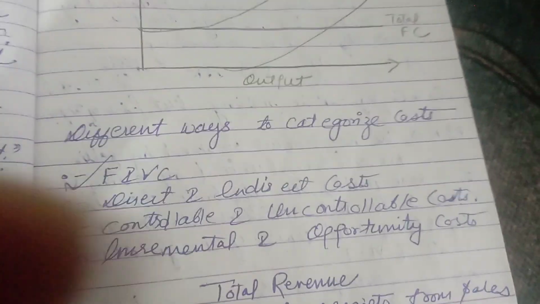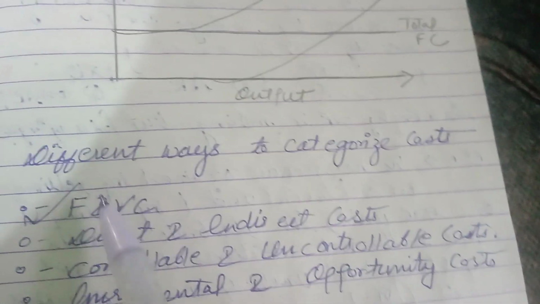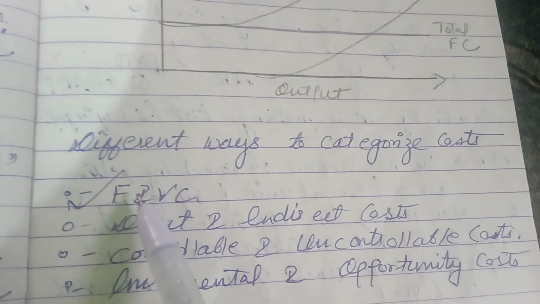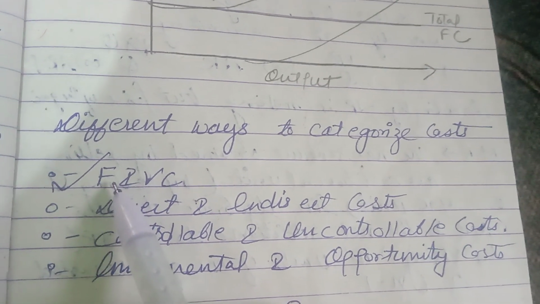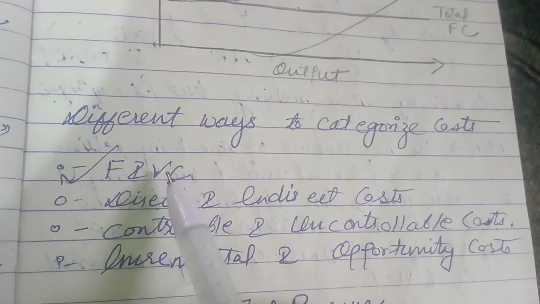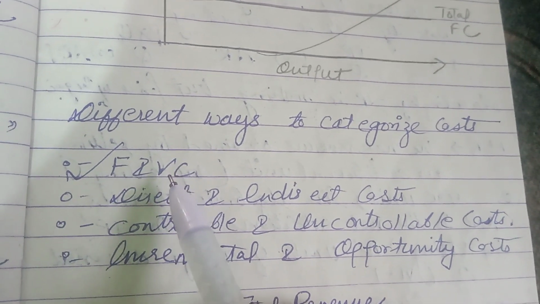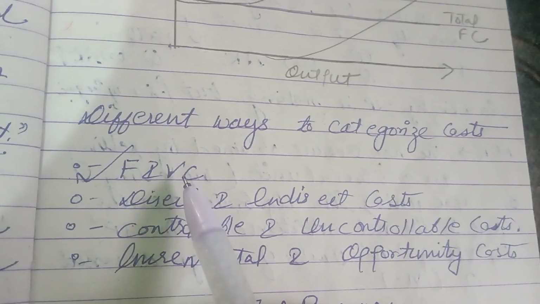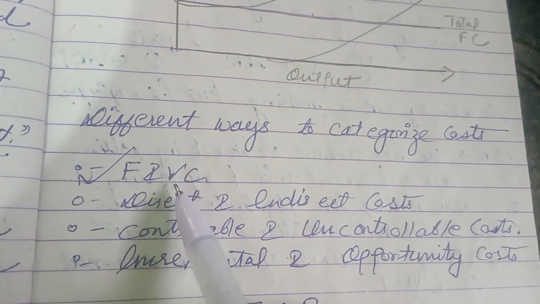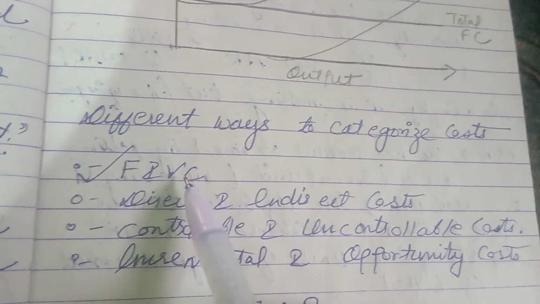Fixed costs, suppose our rent, we have to pay the rent, we have to pay the insurance premium, we have to provide the salaries, so either we are getting profit or not. While variable costs are flexible according to the production level. As you can see, the raw material, the labor, the direct expenses, indirect expenses, they vary according to the output level.